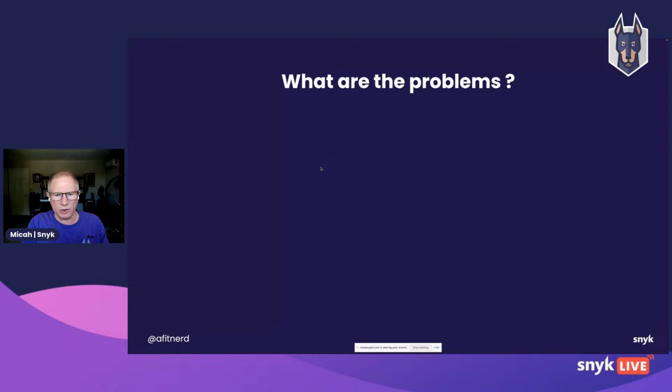So let's jump right into it. Now, this is an interactive session, so I want you all to get your browsers ready. And in pretty short order, we're going to jump into an interactive part of it. But first, let's take a look at the problem space that we're dealing with.